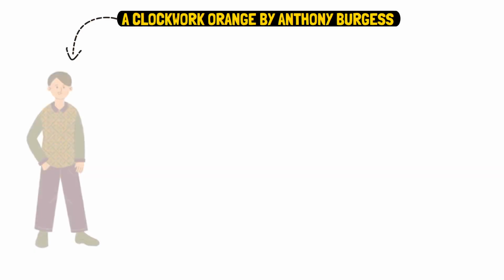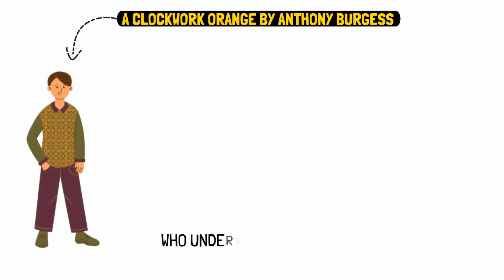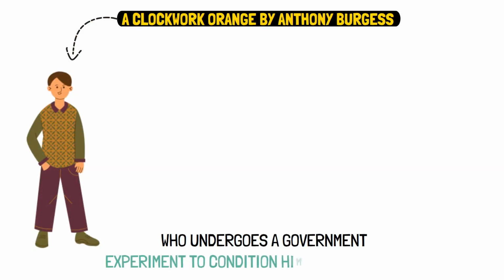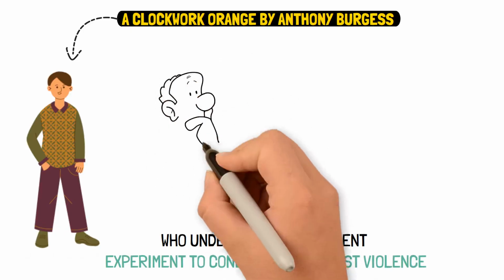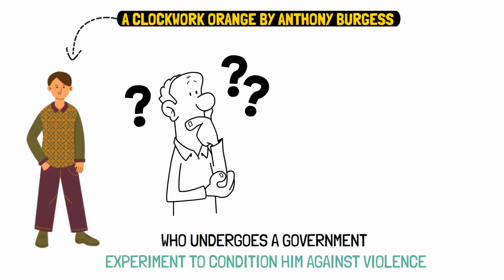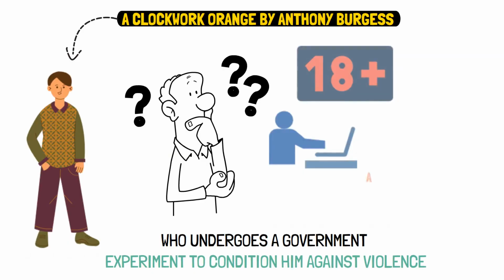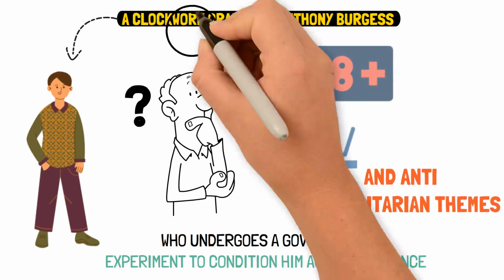A Clockwork Orange by Anthony Burgess. A Clockwork Orange follows Alex, a violent teenager who undergoes a government experiment to condition him against violence. It raises questions about free will and the ethics of state control. The graphic violence, sexual content, and anti-authoritarian themes prompted its banning.